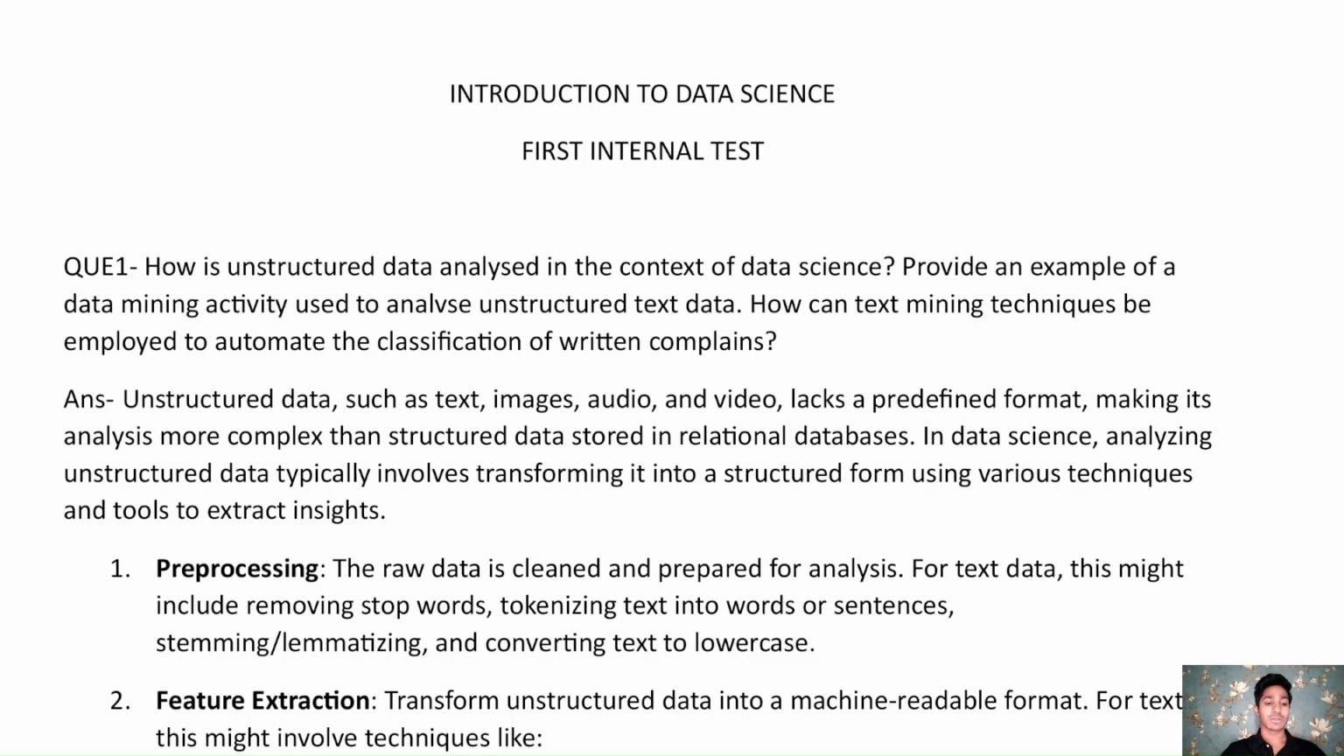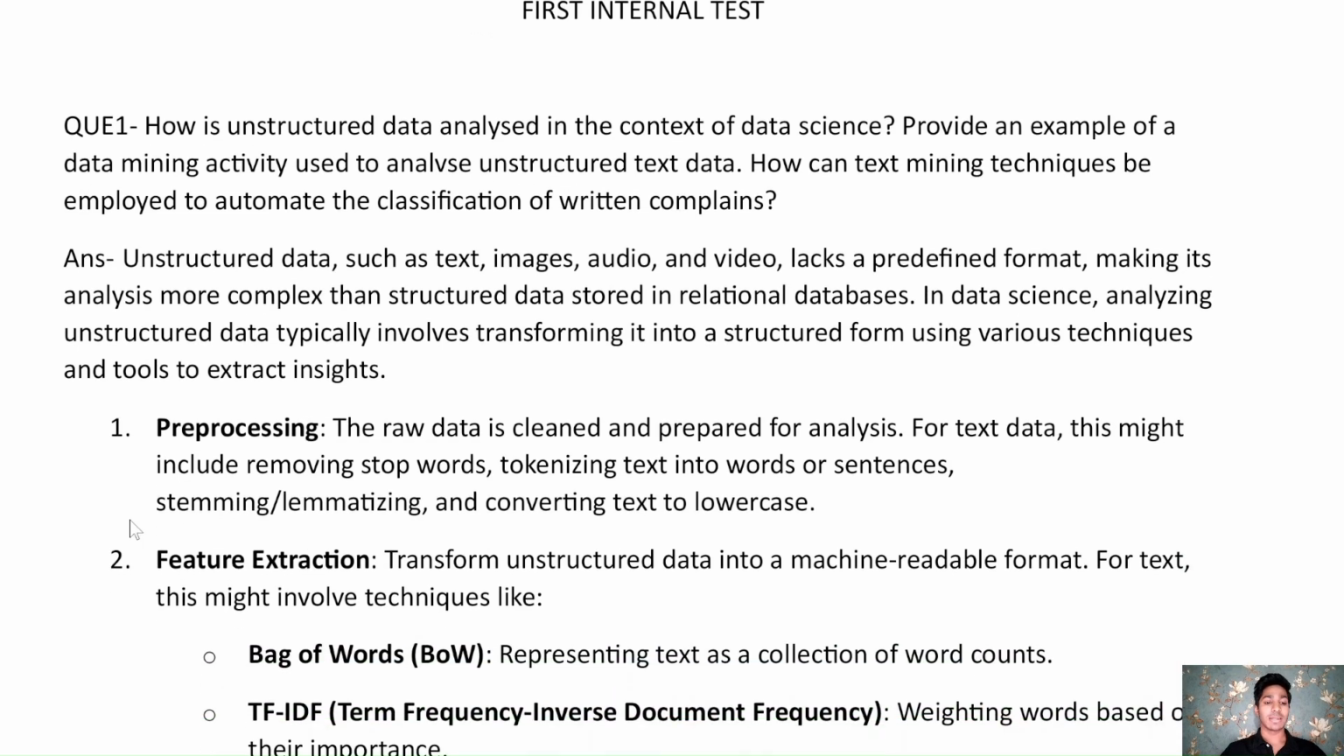extract insights. So here are the steps for mining information from unstructured data. First is pre-processing, which means the raw data is cleaned and prepared for analysis. For text data, this might include removing stop words. Stop words are those words which are irrelevant to the document, and tokenization, which means converting text into small words or sentences.